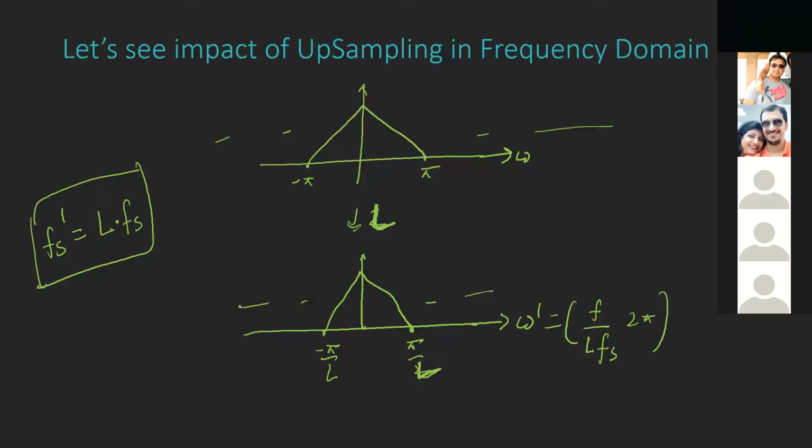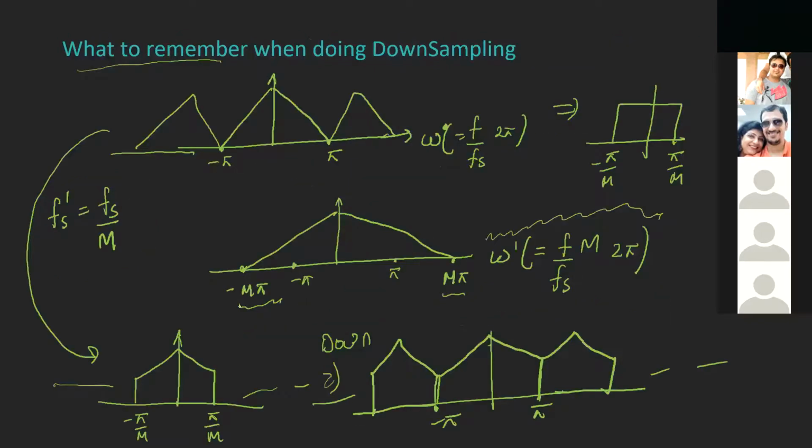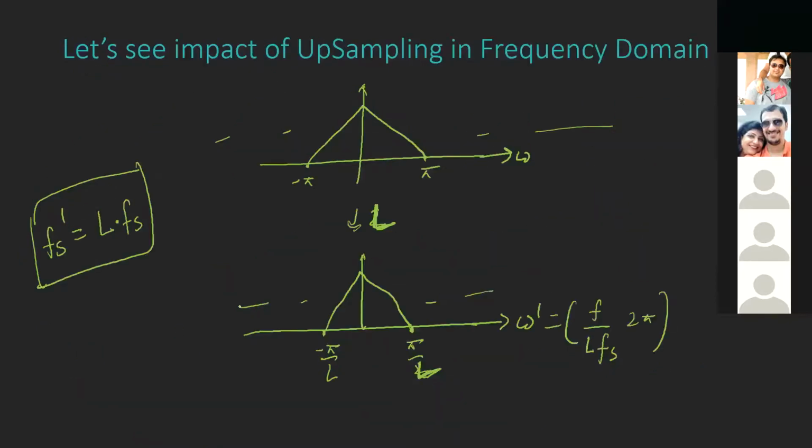So here we can see that upsampling is shrinking my spectrum, while downsampling is expanding my spectrum. Upsampling is shrinking my information. And you may have one question: in this domain, my frequencies range from minus pi to pi, while in this case, my frequencies range from minus pi by L to pi by L. So aren't I losing some information?